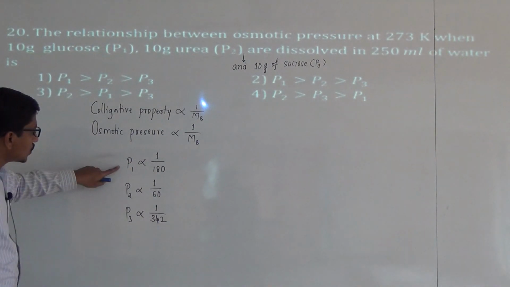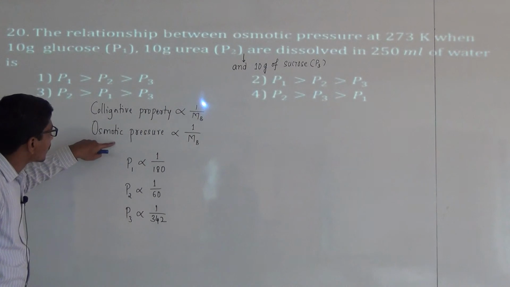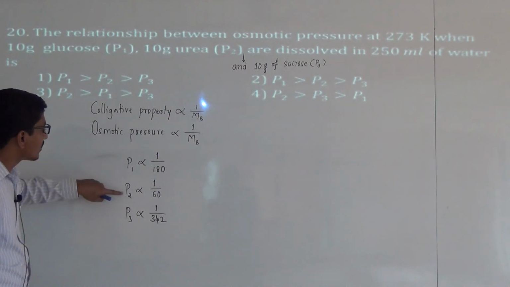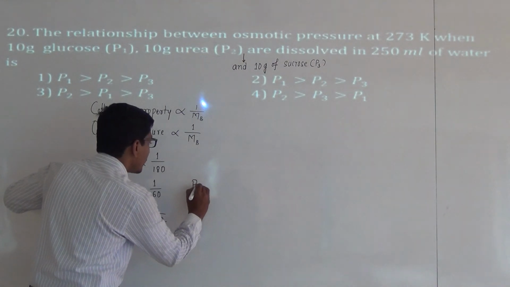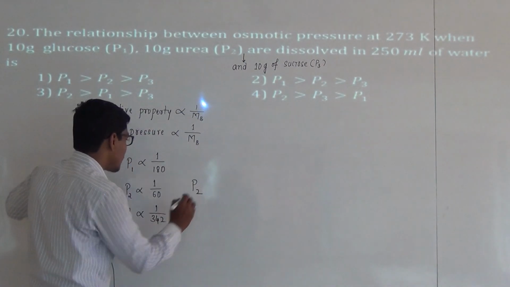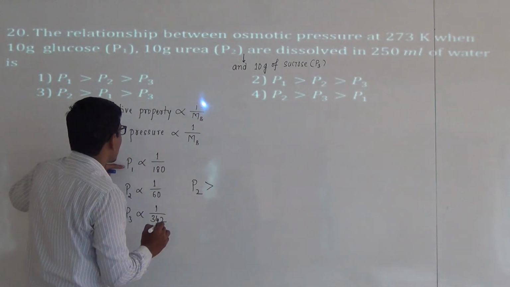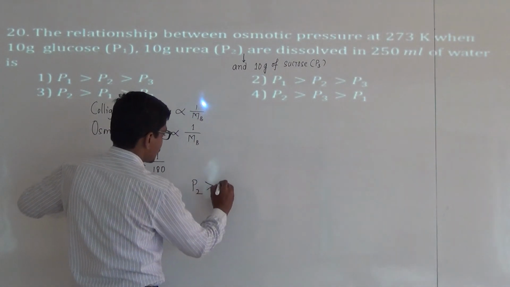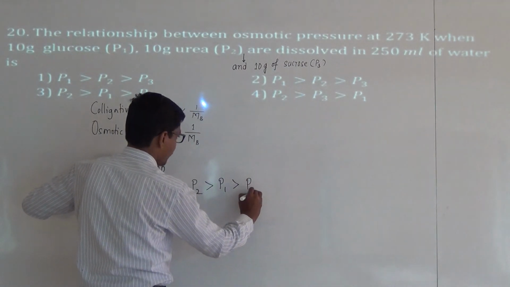The ratio: the lower the molar mass, the higher the osmotic pressure. Urea has the lowest molecular mass, so its osmotic pressure is highest, then glucose P1, next is P3.